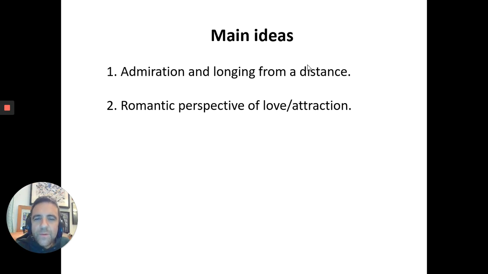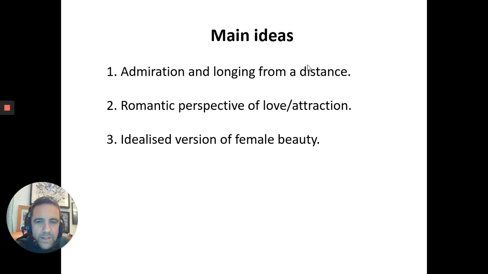Secondly, it's from the romantic perspective of love. Love is something that comes from within, and we've got this idea of love at first sight, and love can be sort of immediately something that grasps you and overwhelms you with its power. Third, we have an idealized version of female beauty. This is Byron looking at somebody and imagining how brilliant this is.